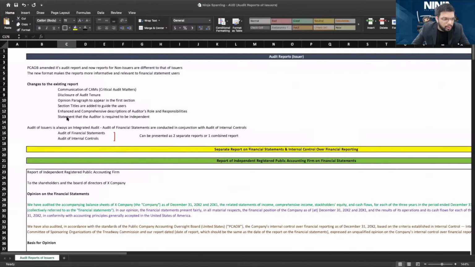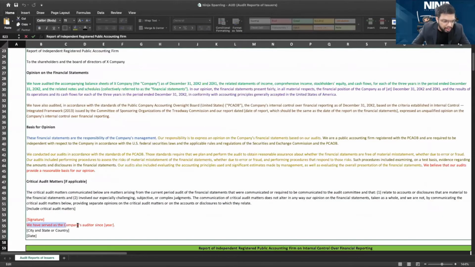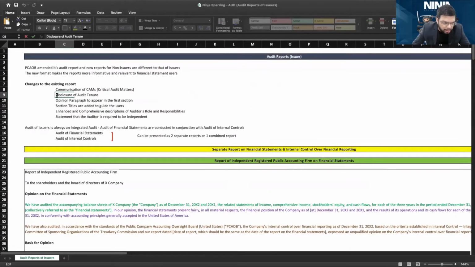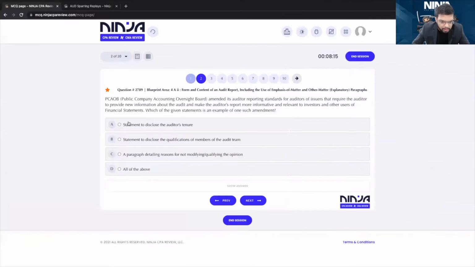There is a requirement to disclose the statement that we have served as the company's auditor since. Disclosure of audit tenure. This is the change. That's the first one. Are you required to disclose the qualification of the members of the audit team? No, you are not required to say whether the audit team members are CPAs or CIAs. A paragraph detailing reasons for not modifying? No. If you're giving an unqualified opinion, you never detail why you did not give a qualified opinion. All of the above is not correct, because B and C are wrong. That's why the answer is A.